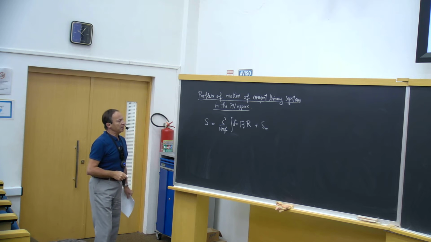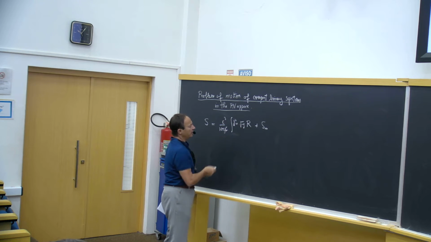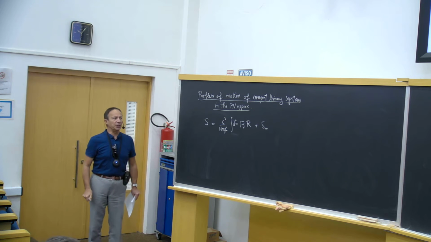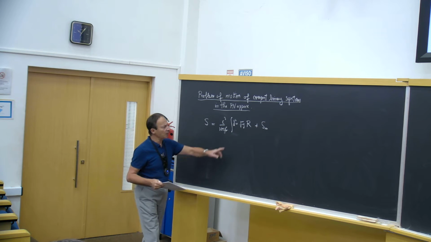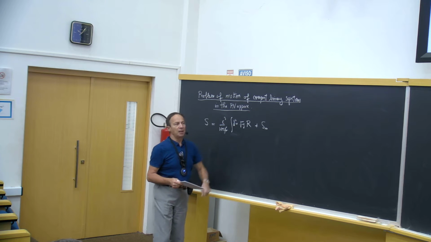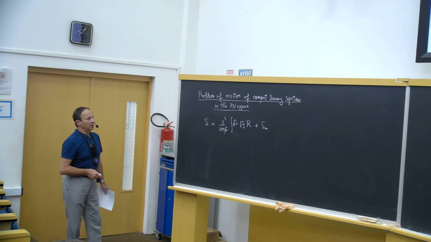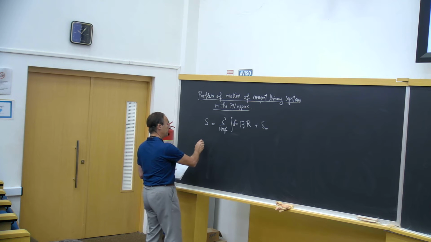And let me first rewrite this integral over the Ricci scalar in a form which is quite convenient in practical calculation of the equations of motion, which is called the Landau-Lifshitz form,